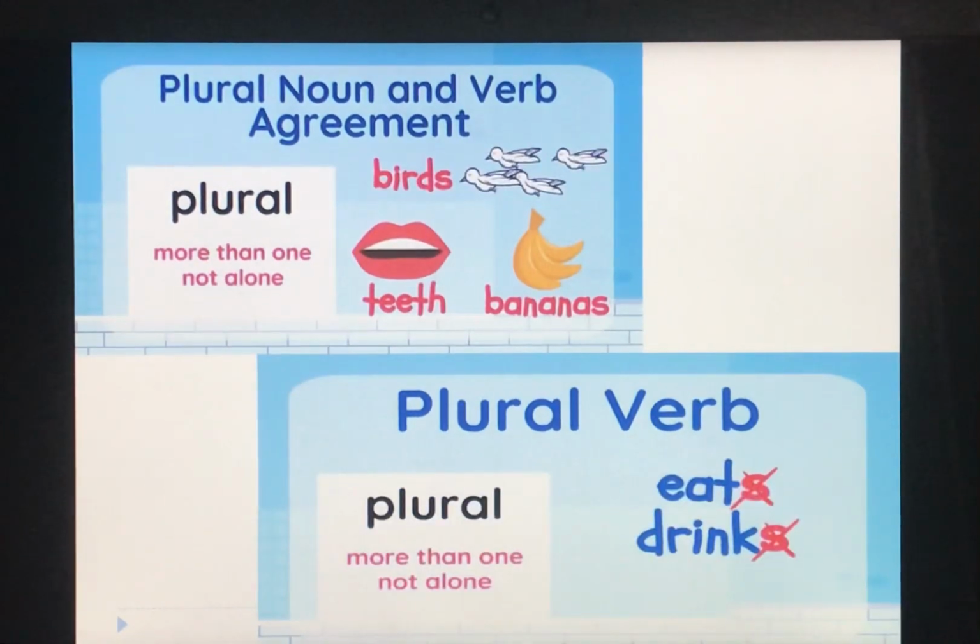Now plural noun and verb agreement. Now you all know that when we talk about more than one person, place, animal or thing, it is plural noun.